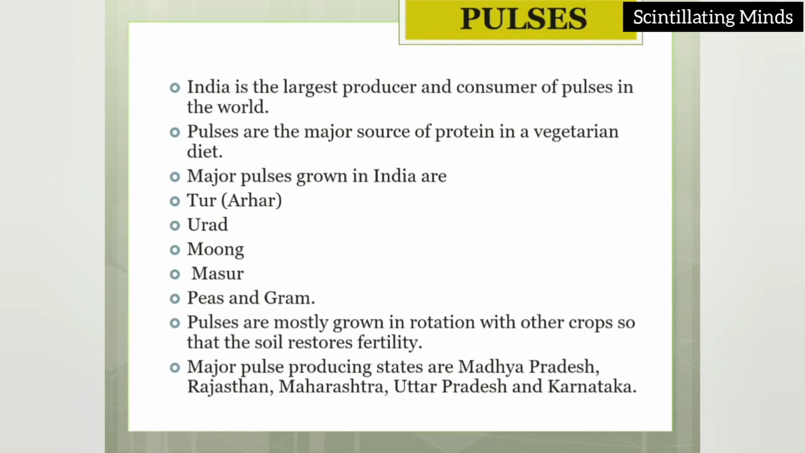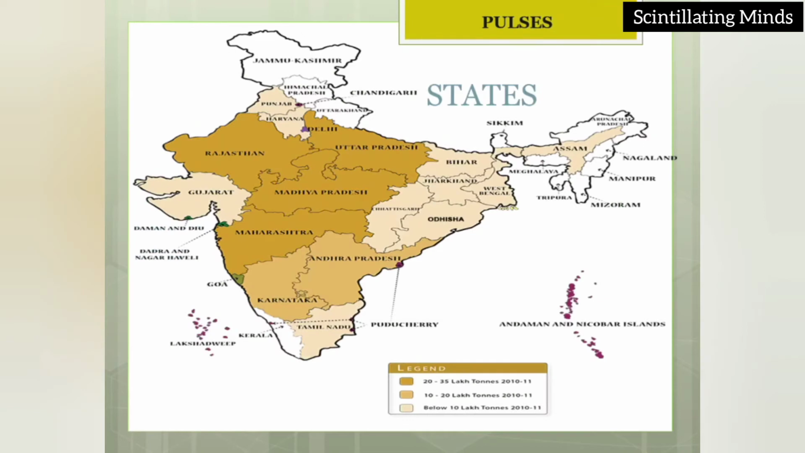Major pulses producing states in India are Madhya Pradesh, Rajasthan, Maharashtra, Uttar Pradesh and Karnataka. Now you can see through this map of India which states are producing pulses. See, the states are highlighted. You can see these states are good in producing pulses.